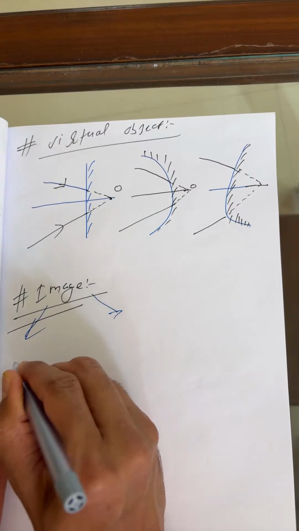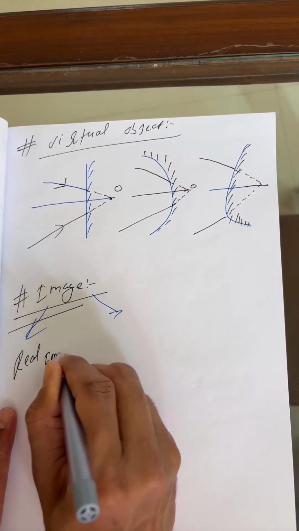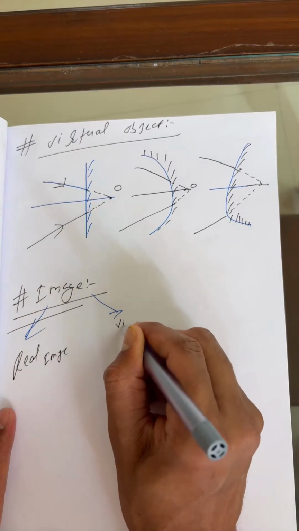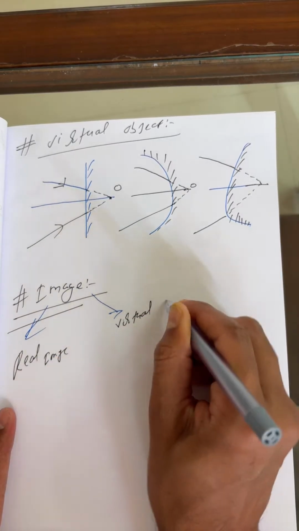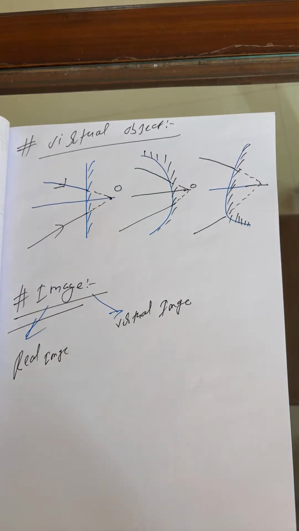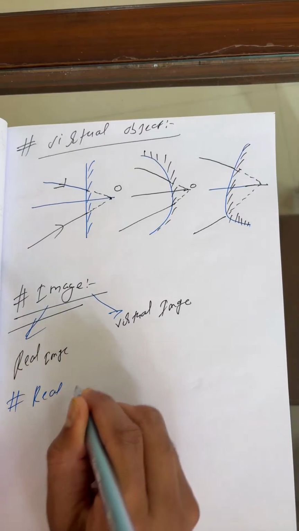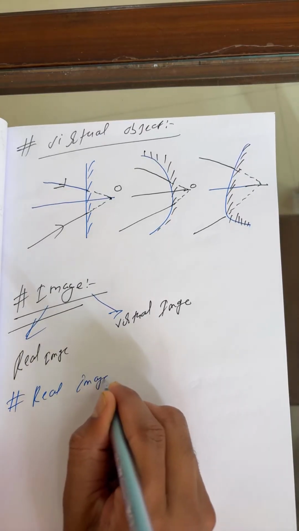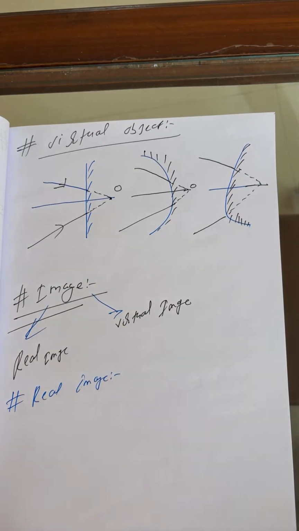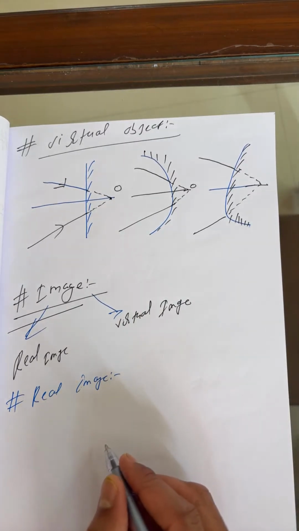Okay, so image again is defined for two things. This is real image and this is virtual image. So first I'll discuss real image. This is real image. So let us suppose there is one ray.